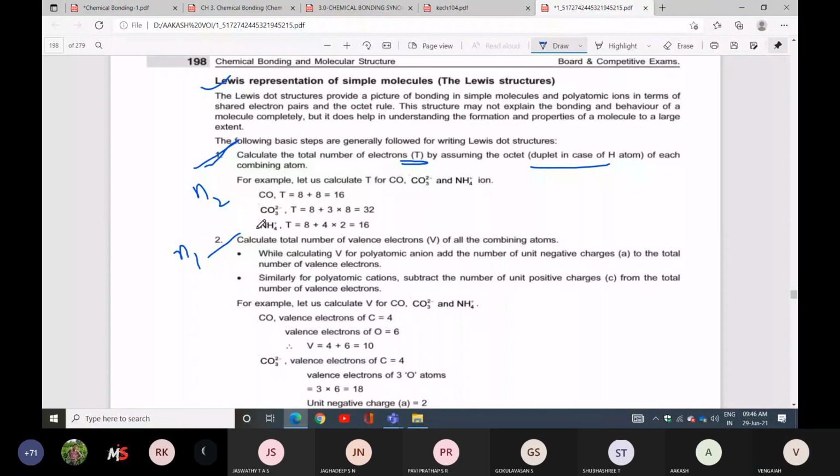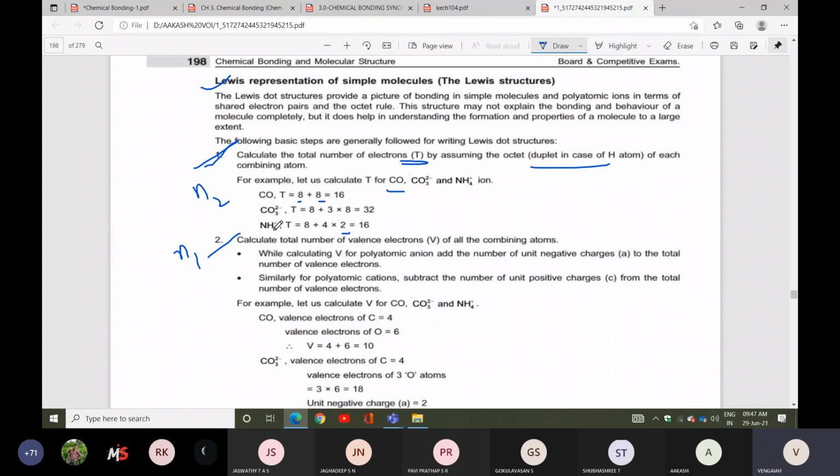Calculate the number of electrons T by assuming the octet of each combining atom. For example, CO is there: carbon you can take 8, oxygen 8, and hydrogen you can take 2.